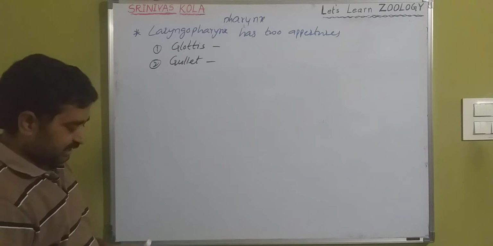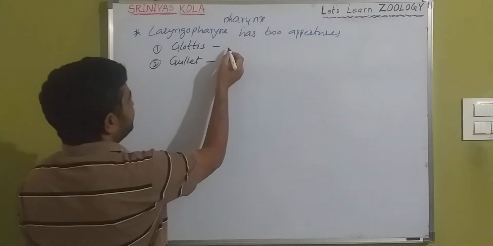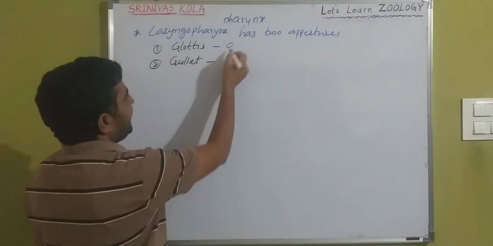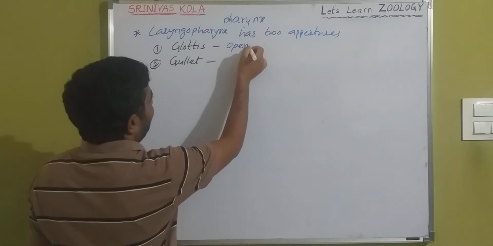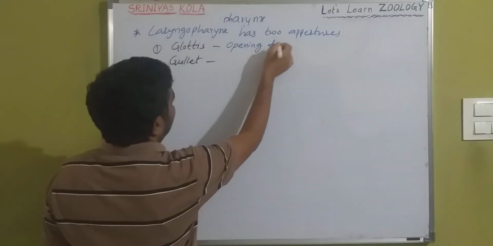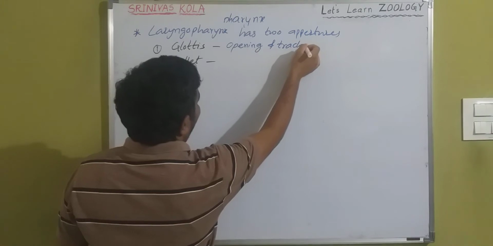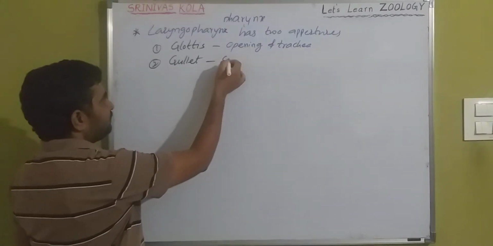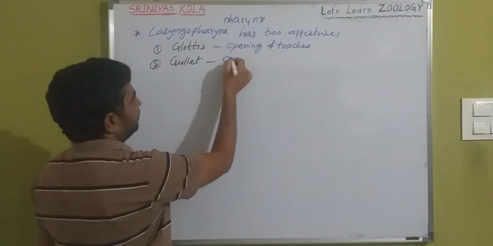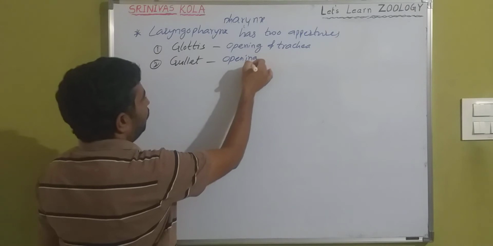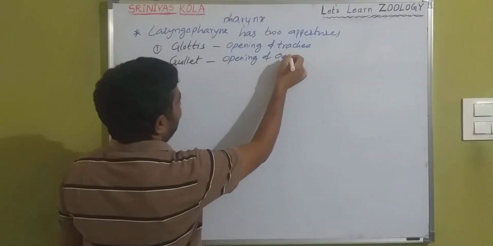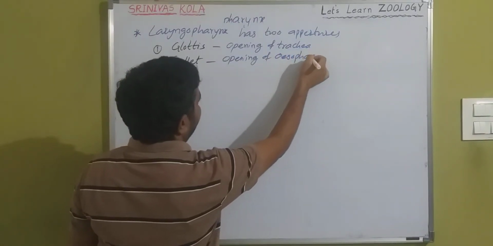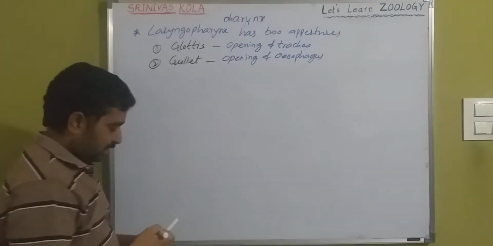Glottis means the opening of the trachea. Gullet means the opening of the esophagus.